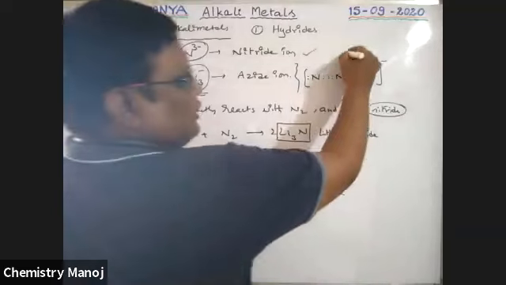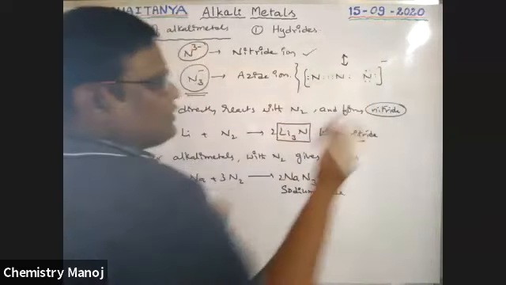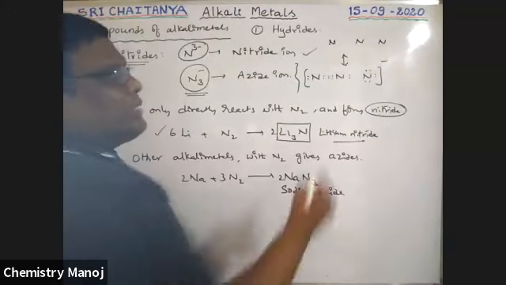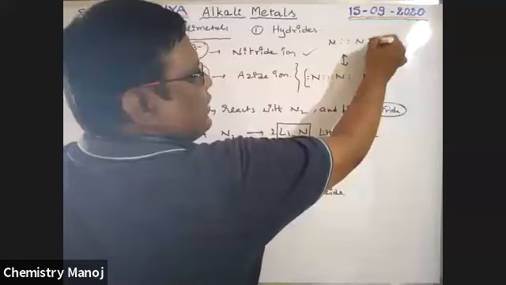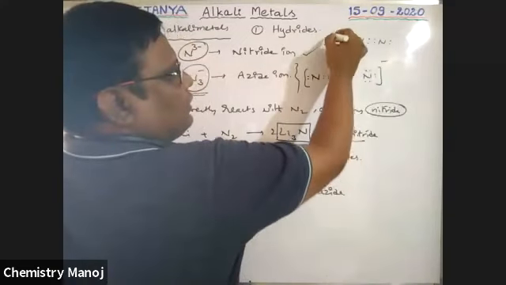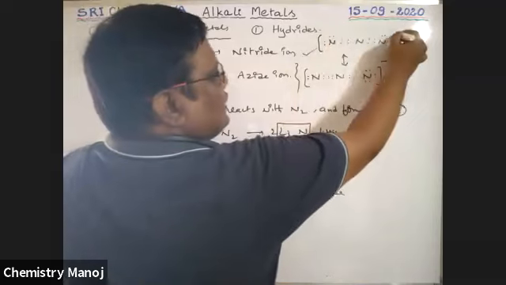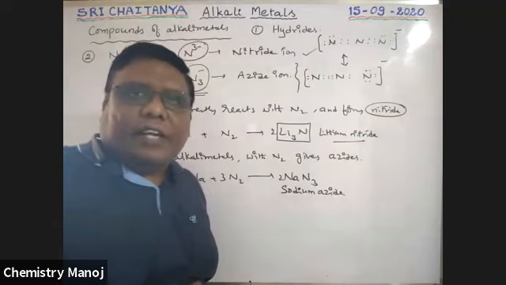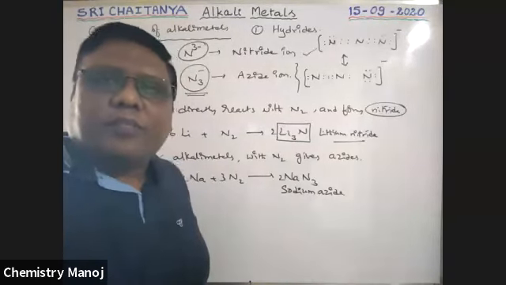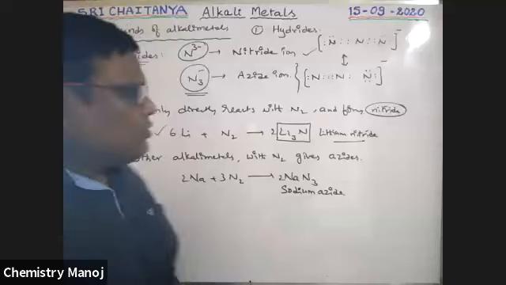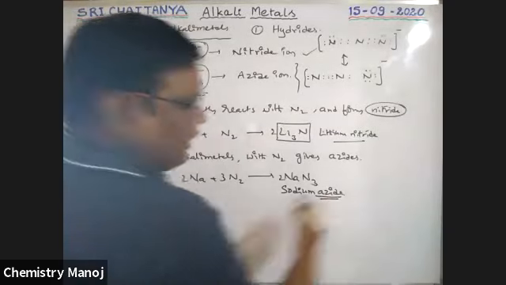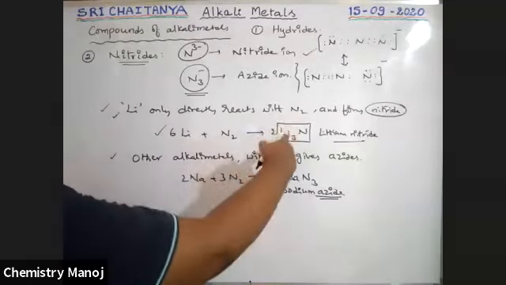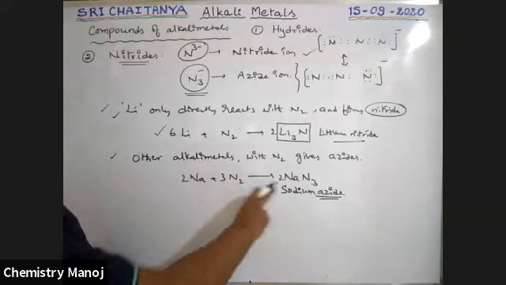Next, this is in resonance with another structure. Counting 1, 2, 3, 4, 5 up to 16 electrons, this is also another resonance structure for the azide ion. These are the Lewis dot structures, boys. So that is the ion, the azide ion. Lithium directly reacts with nitrogen and gives nitride, but other alkali metals give azide.